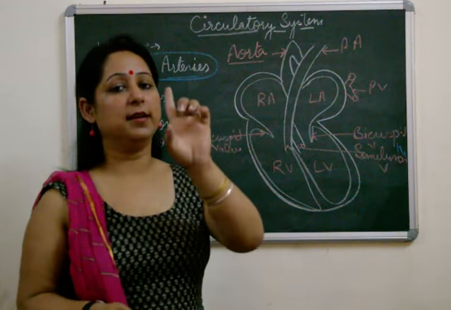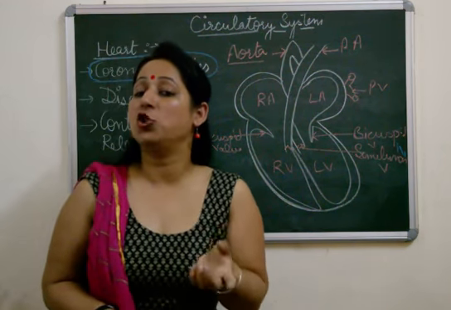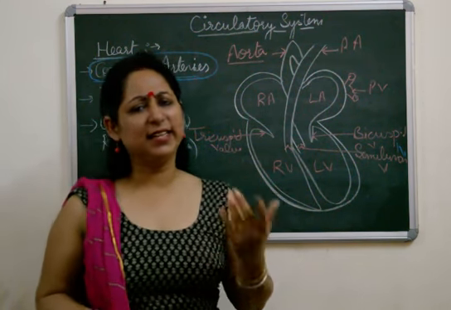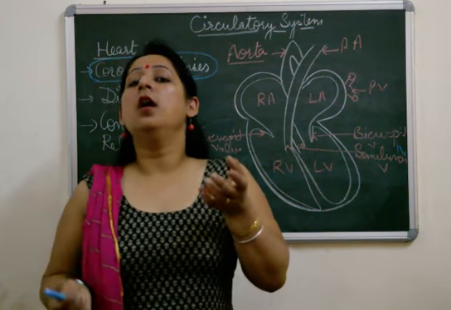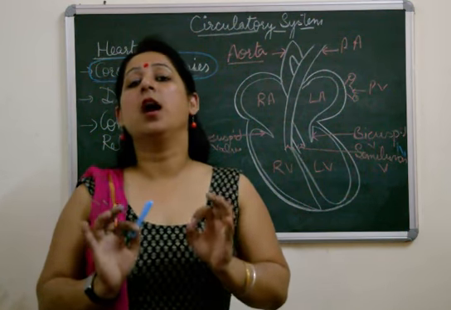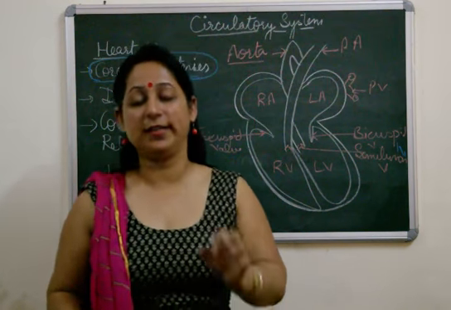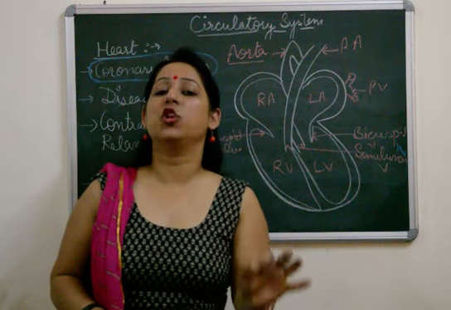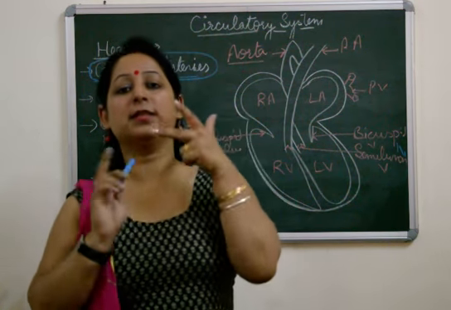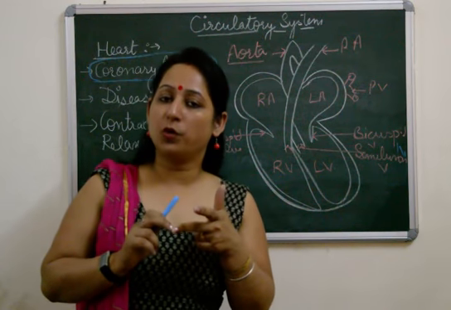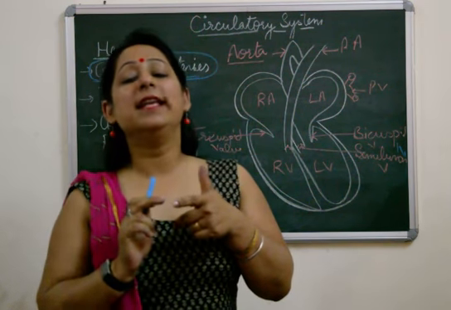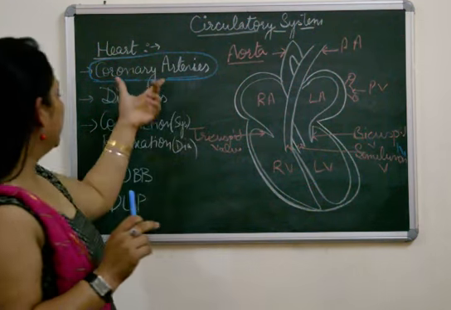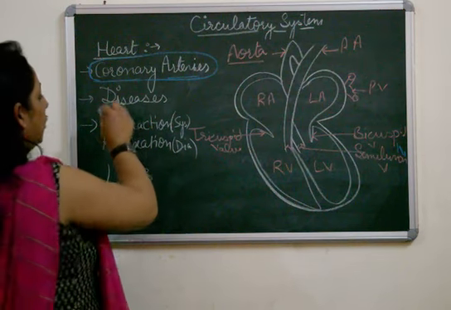Then I am going to discuss here one more heart disease, that is angina pectoris. Angina pectoris is a disease which is also indirectly related to it, because it occurs due to improper oxygen reaching the heart. That means the heart is not getting oxygen. In that case the heart condition is known as angina pectoris. So these are two heart diseases: myocardial infarction due to the blockage of a coronary artery, and angina pectoris due to the insufficient supply of oxygen to the heart. After that, the next topic I want to take is diseases, which I have already explained.